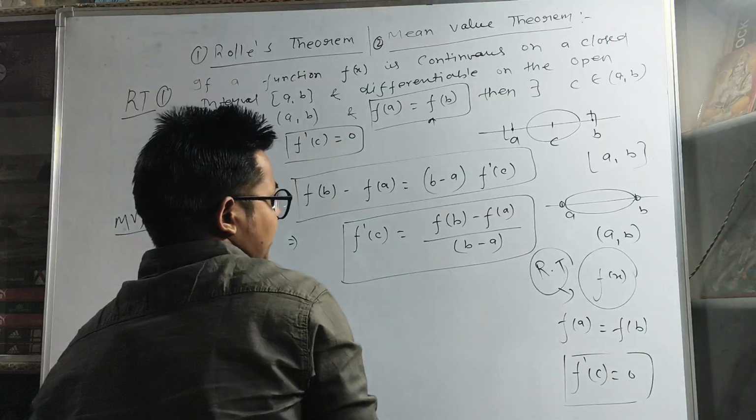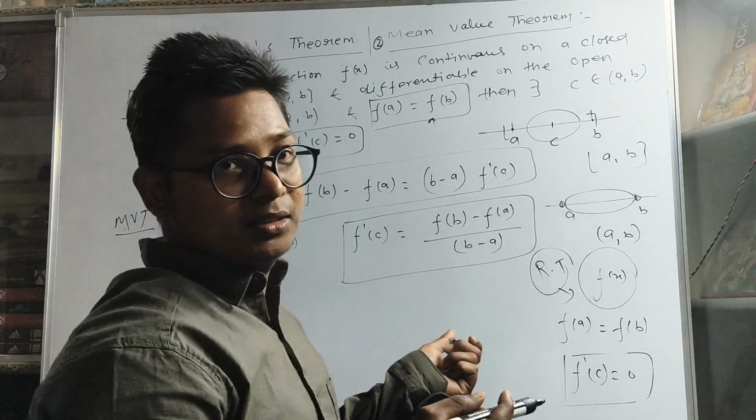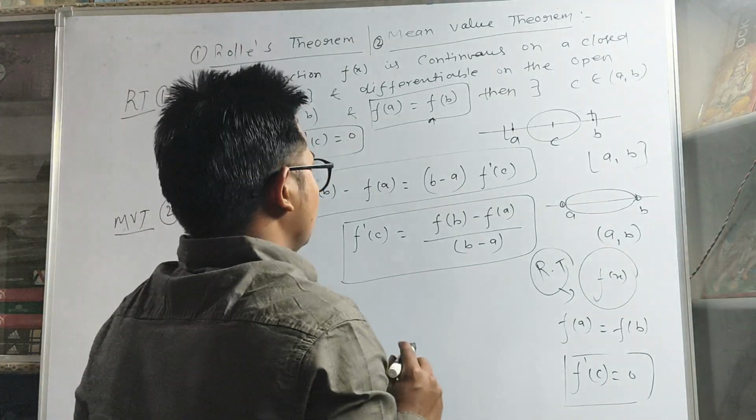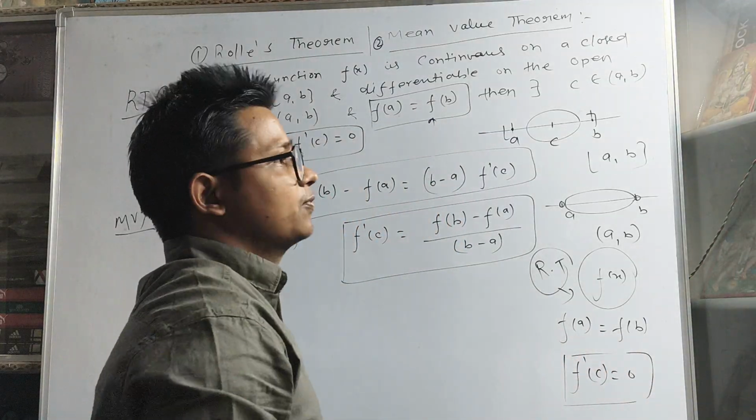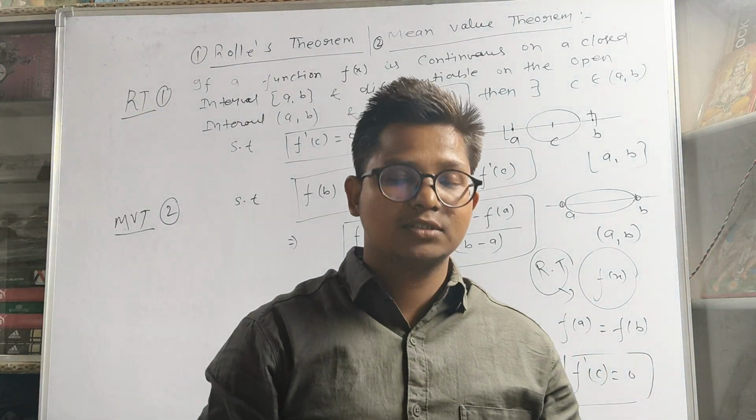So f dash c is not 0 in the case of the mean value theorem, but in the case of Rolle's theorem, f dash c equals 0. So this is the statement of Rolle's theorem and the mean value theorem in advanced calculus.